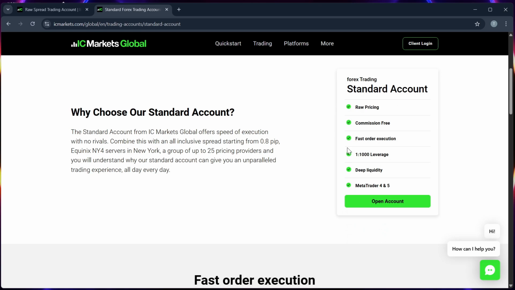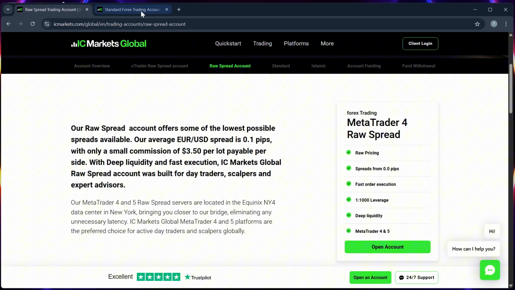Number 2, execution. Both accounts offer the same execution speed, server performance, and platform options like MT4, MT5, and cTrader.